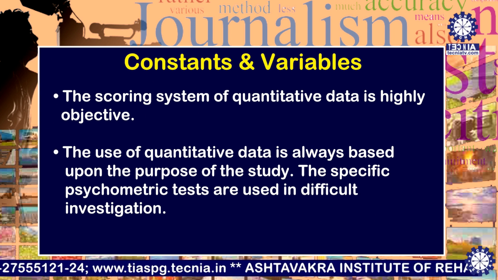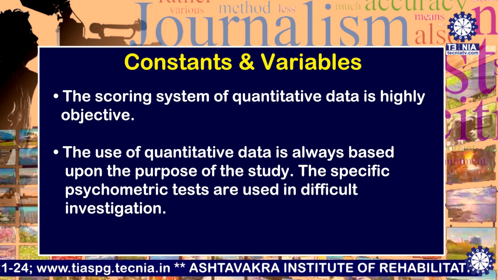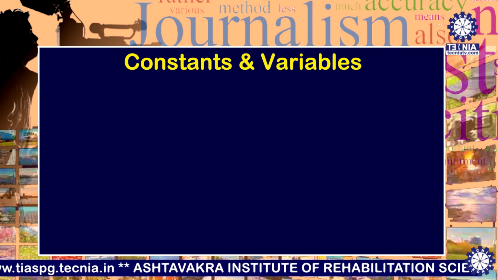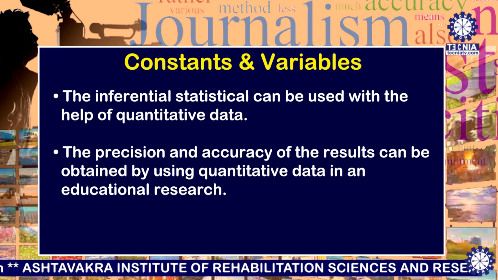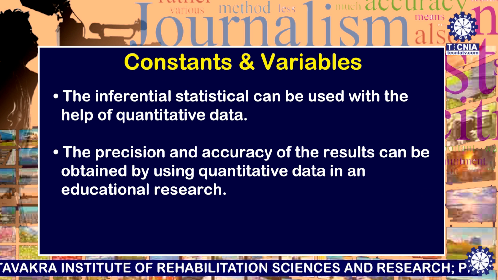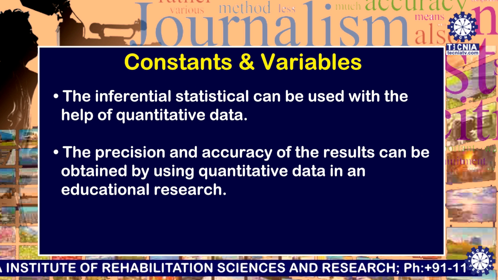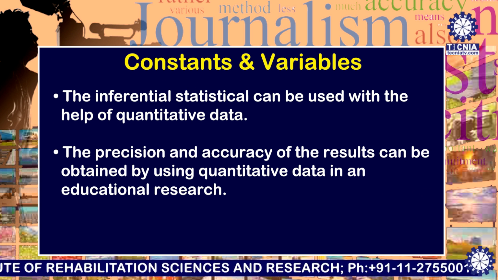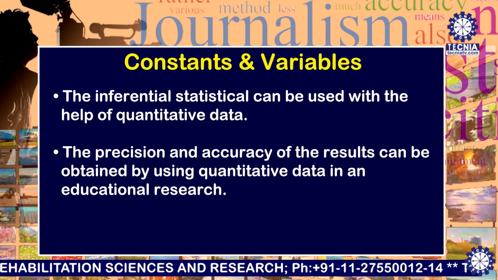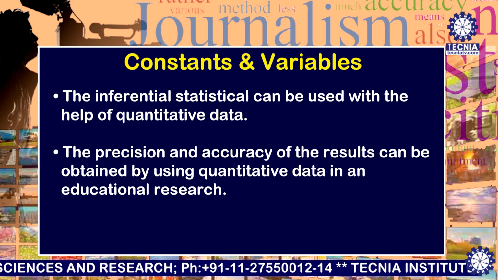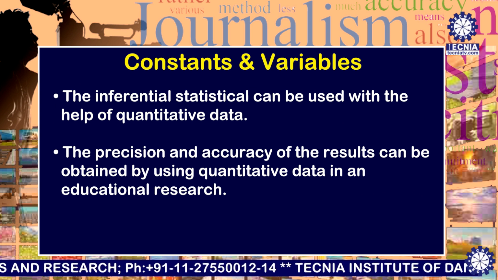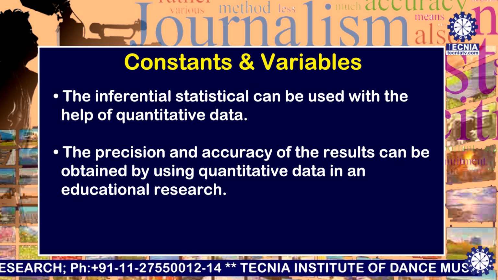The specific psychometric tests are used in different investigations. The next one, inferential statistics can be used with the help of quantitative data. The last one, the precision and accuracy of the results can be obtained by using quantitative data in educational research. This is the culmination of my lecture on variates and constants.